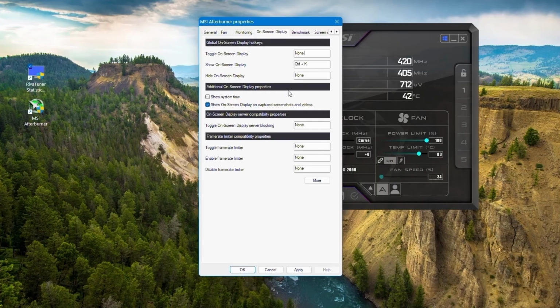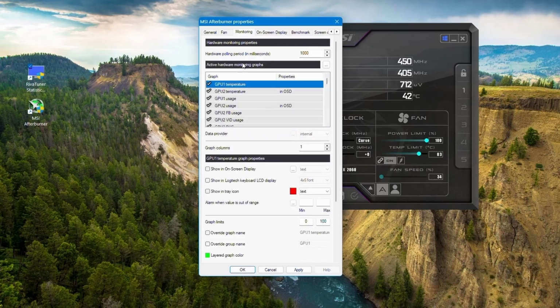Now from the upper tab select on-screen display. Now you can set a shortcut to show in-game FPS here. Set any key as you like. Now click on the monitoring tab. Here you can see the settings and copy it.